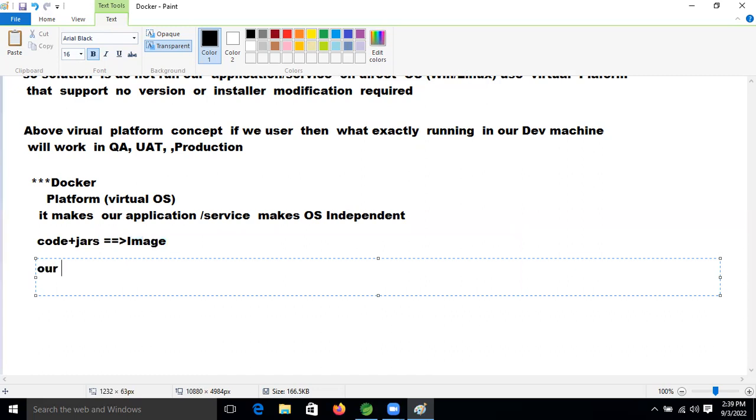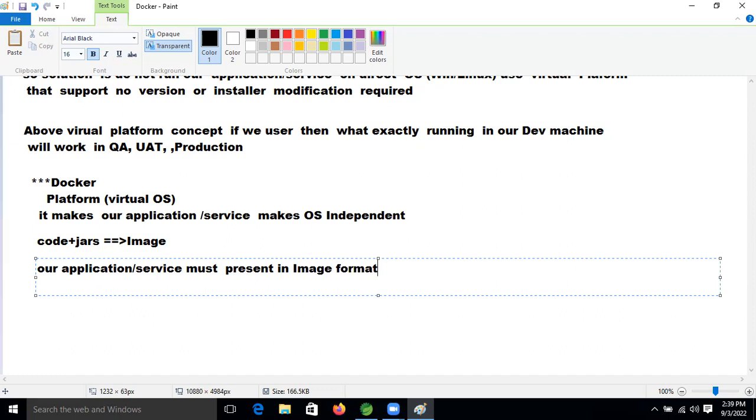Simply, our application and services must be present in image format. Image format, right?